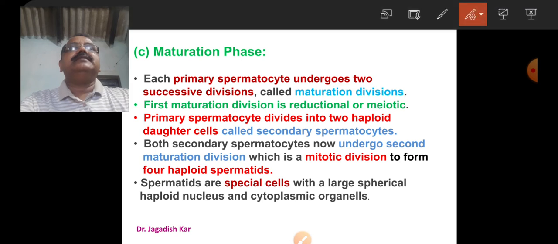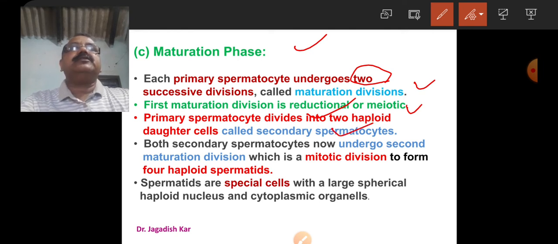The last phase is the maturation phase. In maturation phase, the primary spermatocytes divide by two successive divisions by meiosis, and these are called maturation division. The first maturation division is reductional or meiotic. The primary spermatocyte divides into two haploid cells called secondary spermatocytes.